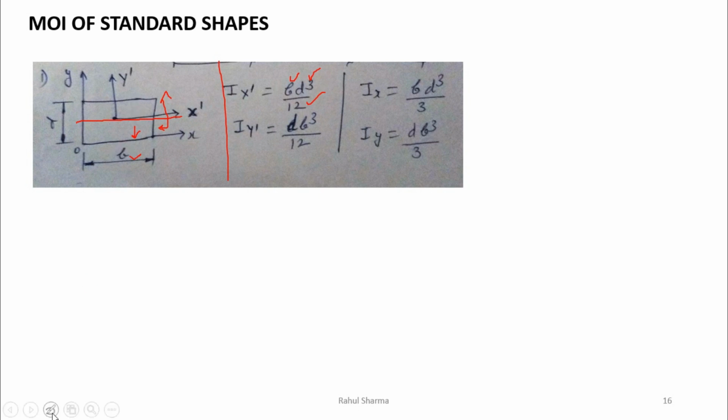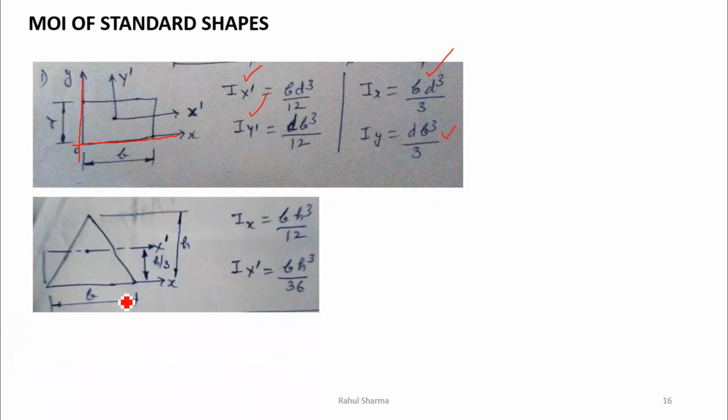Similarly, when we have to find the formula for the y axis, if I have to find the moment of inertia about this axis, then the side parallel to this is d and the side perpendicular to this will be b. So the formula will become db cube by 12. In this way you can remember these formulas. Similarly, if I have to find the moment of inertia not on the centroidal axis but on the axis passing through the origin, then the formula will be bd cube by 3, and about this y axis it will be db cube by 3.